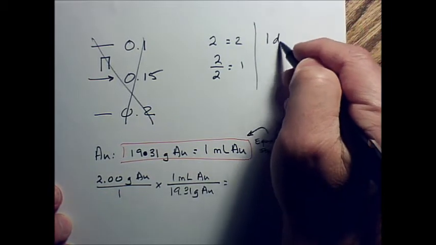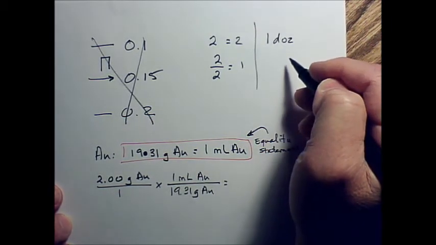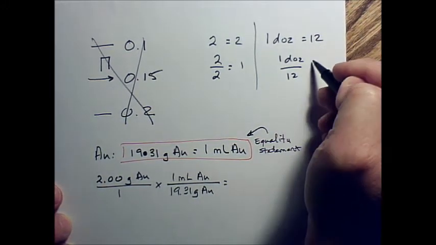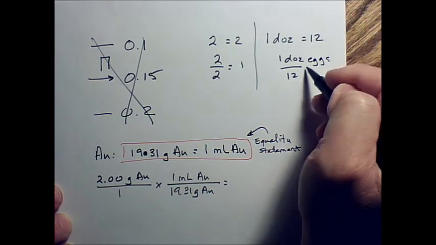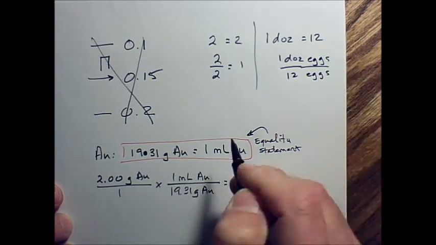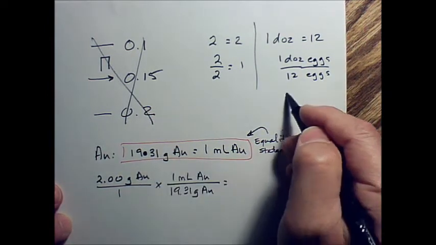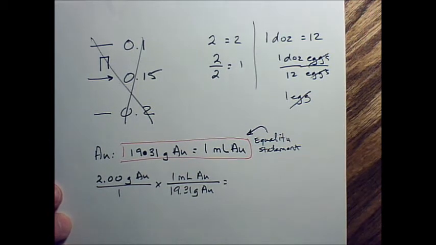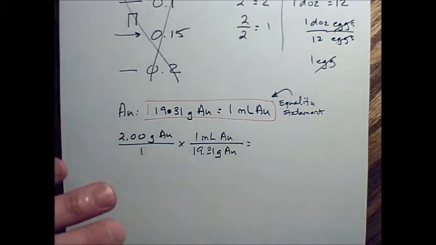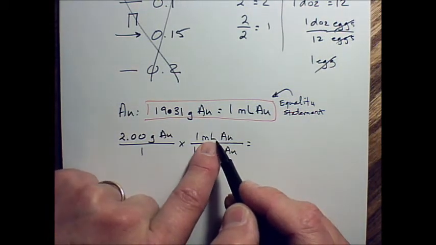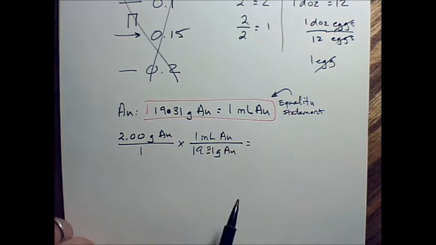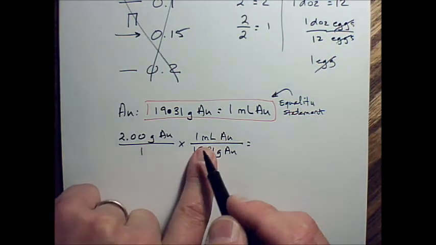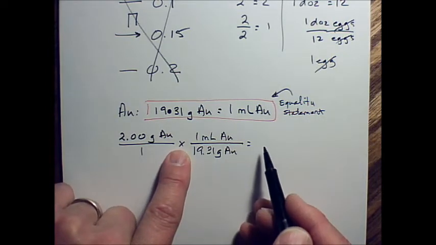Suppose I have 1 dozen. And how many is that equal to? 12. So if I put 1 dozen over 12, and say these are eggs, if I divide those, what do I have? 1 egg. Okay? Well, actually, I don't have any eggs because eggs are going to cancel. But I have 1. So the main idea here is, anytime I put things that are equal on the top and bottom of a fraction, the fraction equals 1.